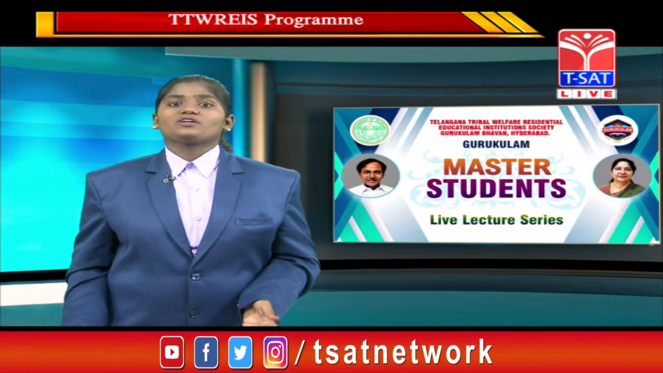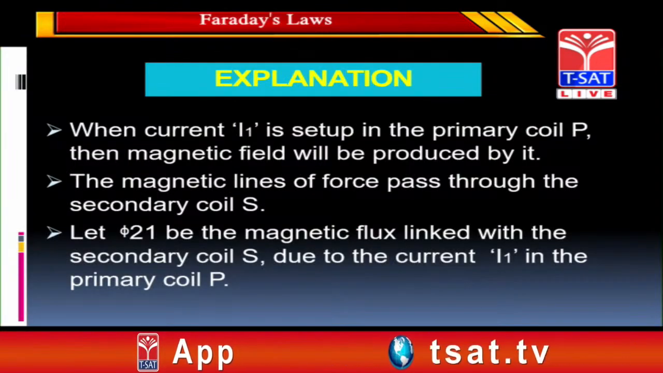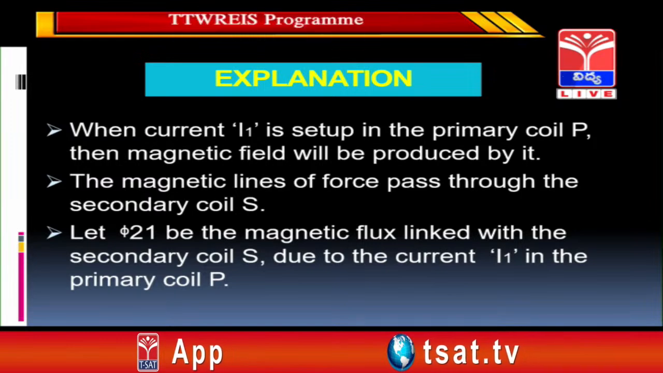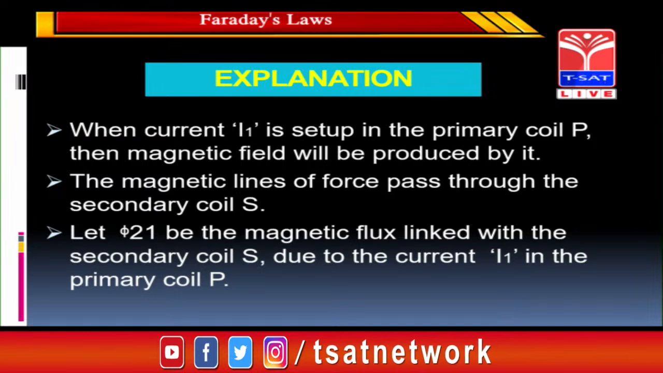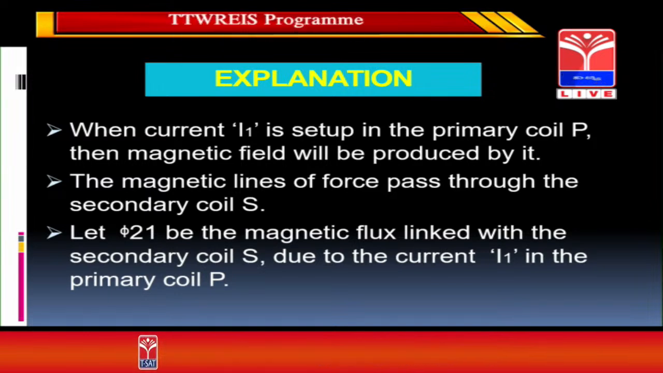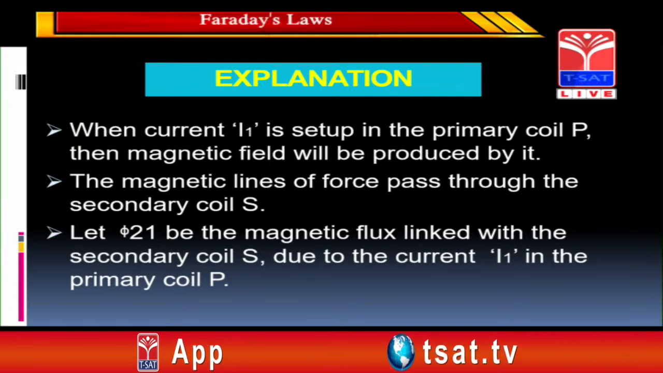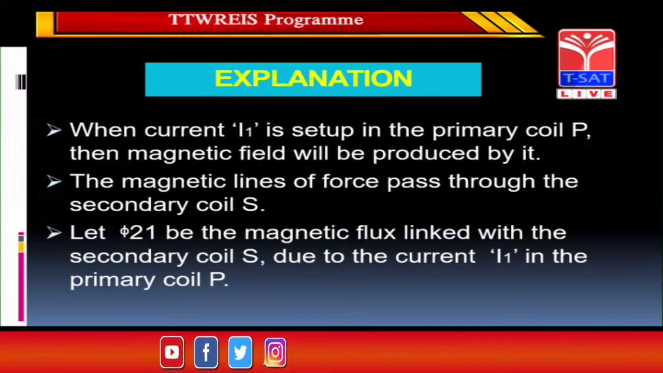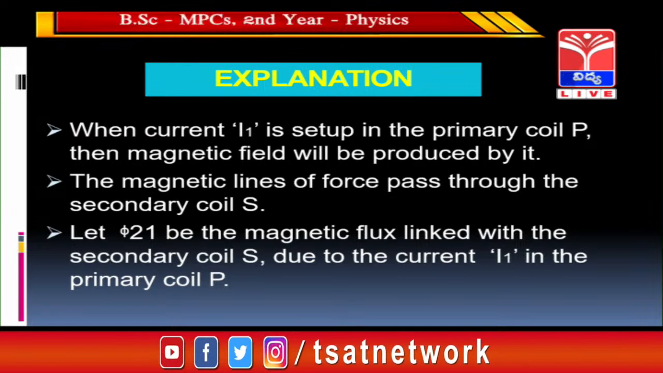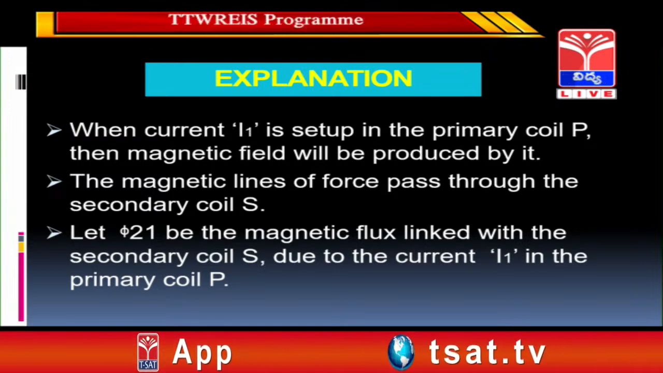And see the explanation for mutual inductance. When current I1 is set up in the primary coil, a magnetic field will be produced by it. We have seen previously that if the current is changing in the primary coil, at that time we see a change of magnetic flux in the secondary coil. So when the current I1 is set up in the primary coil, a magnetic field is produced by it. The magnetic lines of force pass through the secondary coil.